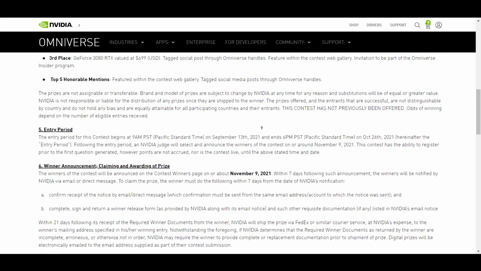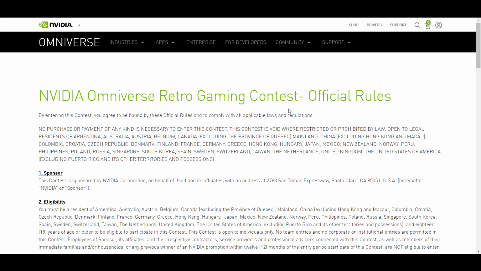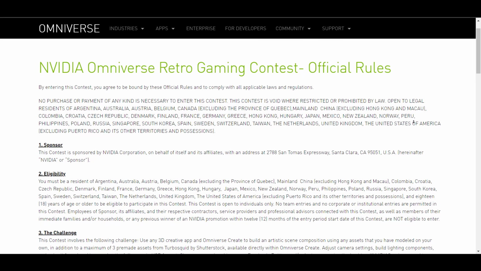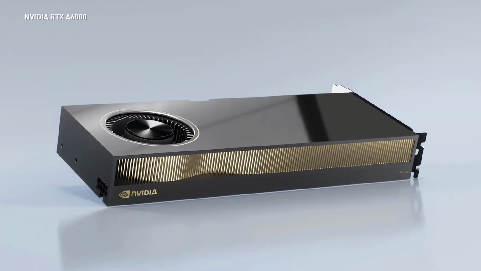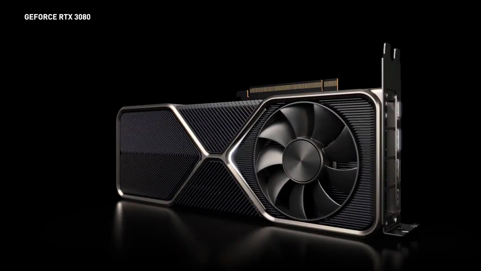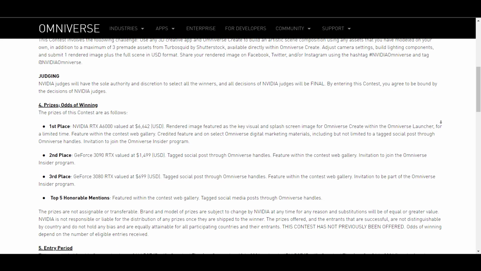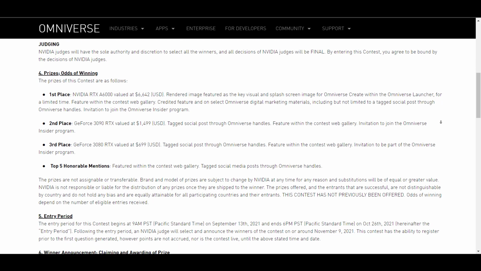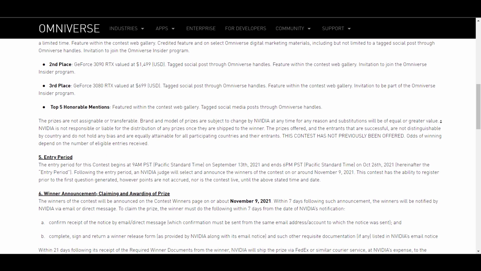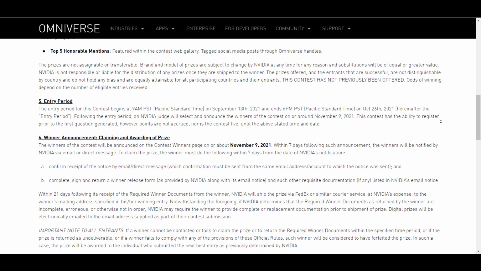For those who also want to take a look at the rules and regulations and also eligibility, there's going to be a second link in the description that will bring you over to where you can see the terms and conditions for this contest and see some beautiful prizes that you'll be able to win. For first place, you'll be getting an Nvidia RTX A6000, the second place is a GeForce RTX 3090, and the third place will be getting a GeForce RTX 3080. You can see how much these things are valued, and you can save yourself this buck and own these things totally for free. For both announcement, entry period, privacy, taxes, agreement, all of this can be found directly on this page, and of course you can simply come through and read this up for yourself.